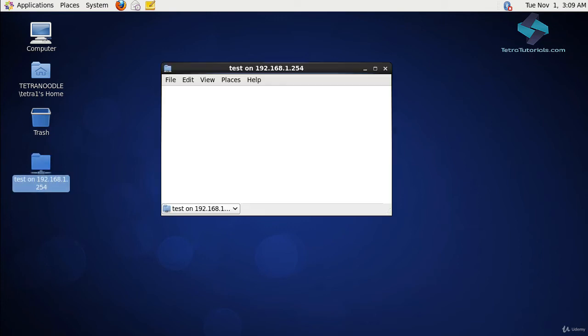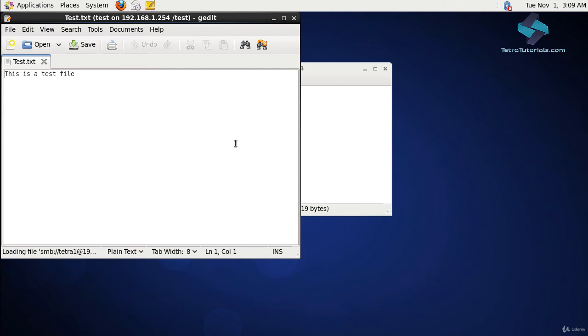You'll notice that a new shortcut was created for you automatically on the desktop. Let's double click on this shortcut to navigate to the Windows network share once again. And there you go. After refreshing the view, you can see this new test.txt file located here. Let's double click on this file to open it up with a text editor.